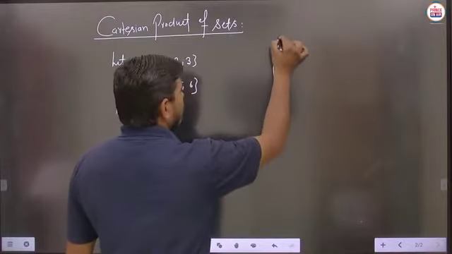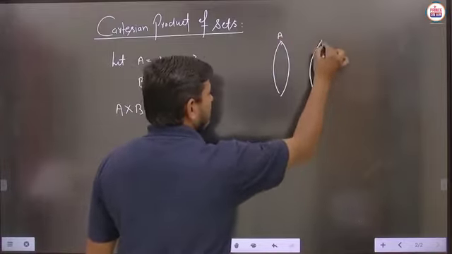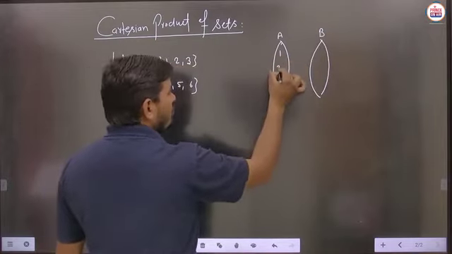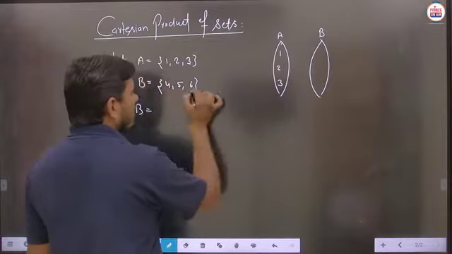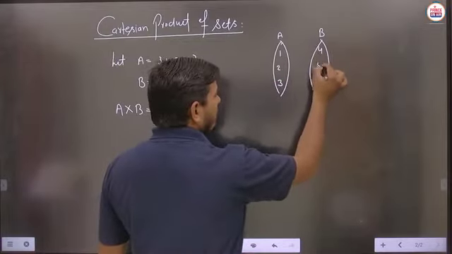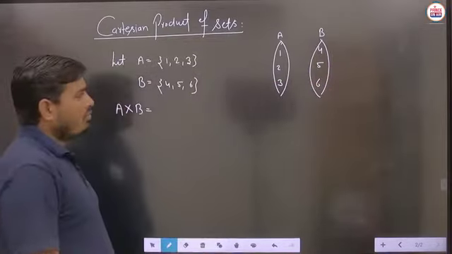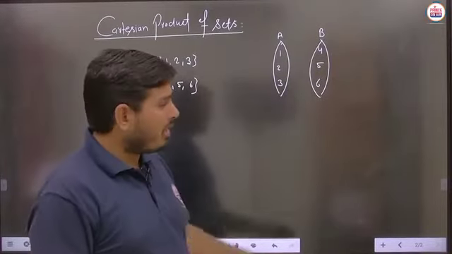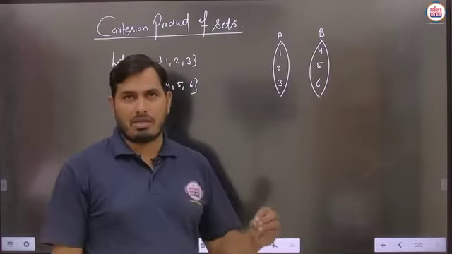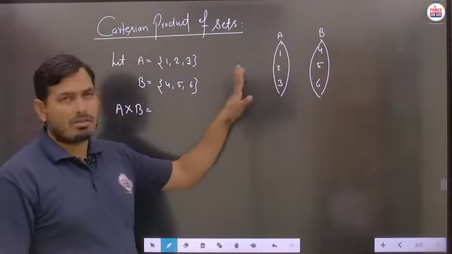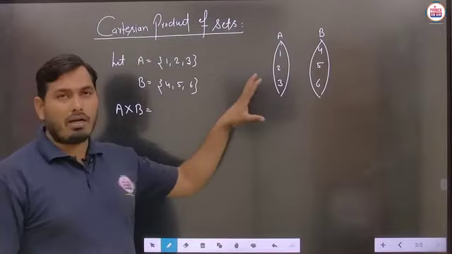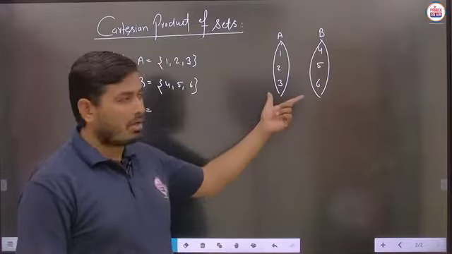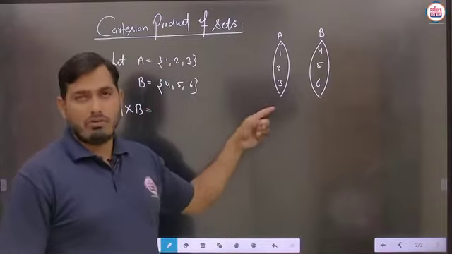So basically we have to understand the meaning of this Cartesian product. Suppose this is set A and this is set B, and in set A the elements are 1, 2 and 3. Similarly, in this set the elements are 4, 5 and 6. So the two given sets can be represented like this, with a curve or some kind of ellipse, and you can represent the elements of the given sets in it. Is it clear? This is the pictorial diagram we make to understand things in a better way.